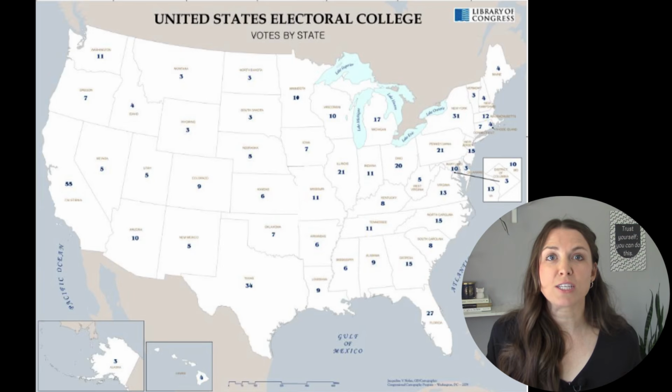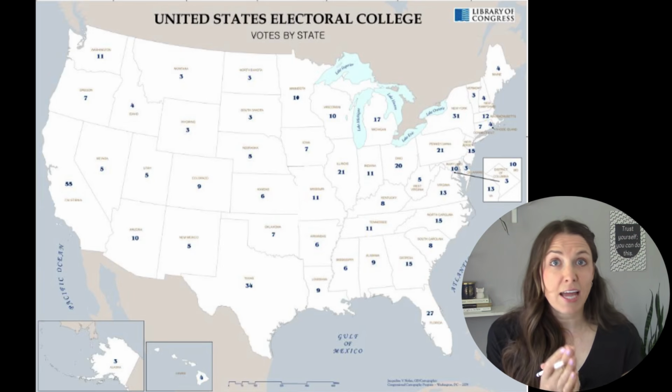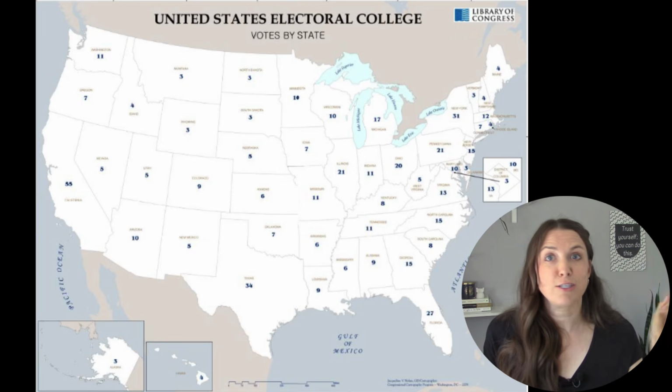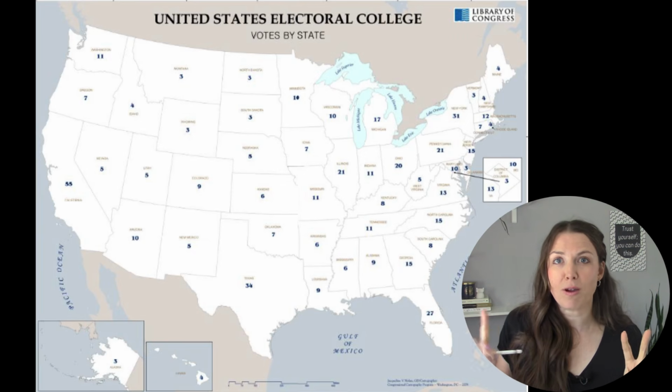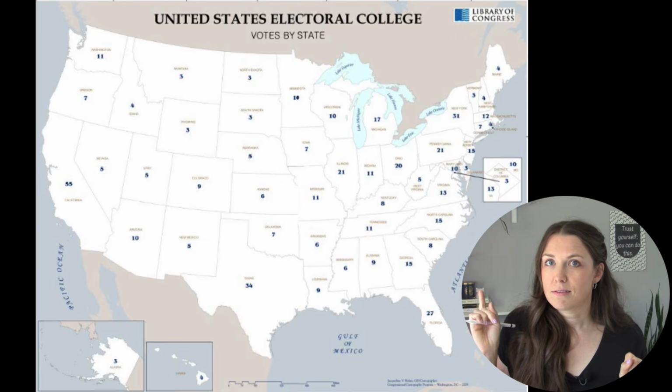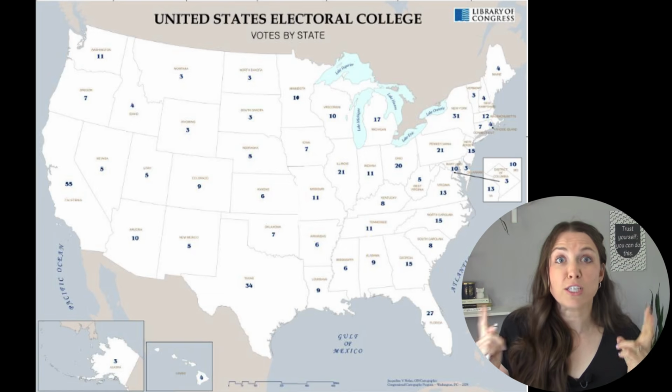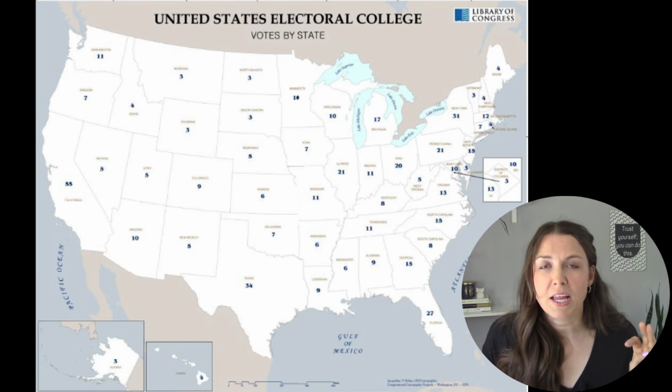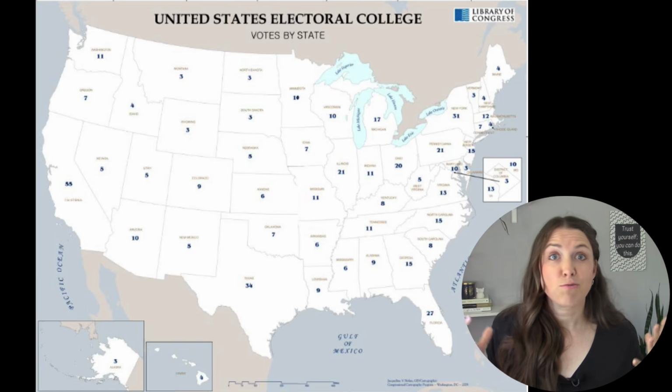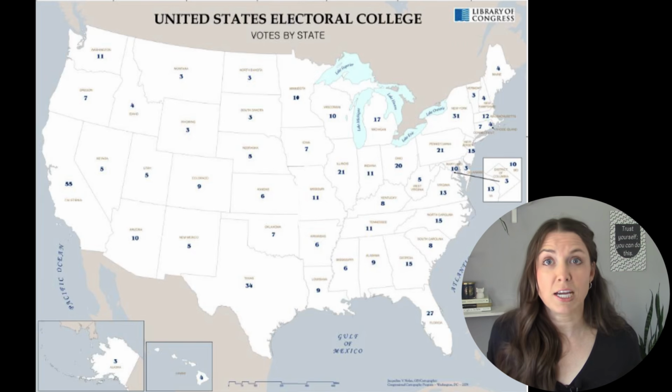And the way this works is each state has 2 senators. So each state gets at least 2 votes plus 1 representative, and that's based on population. So each state gets at least 3 votes total. And the more representatives, the larger the population of the state, the more electoral college votes.